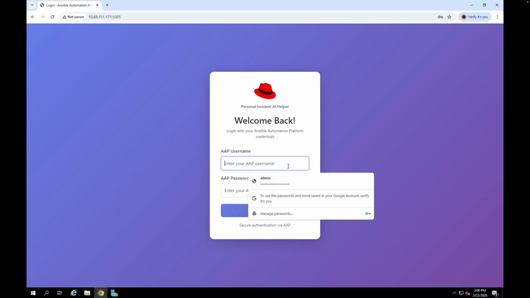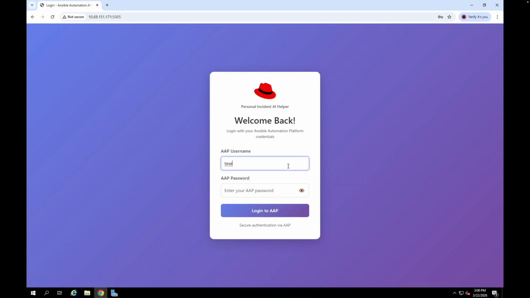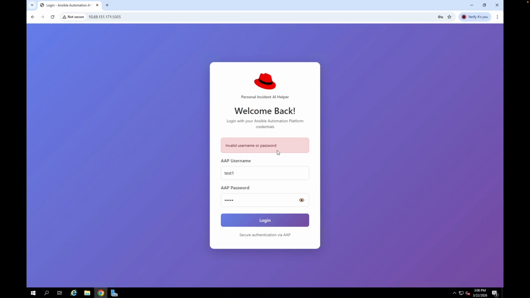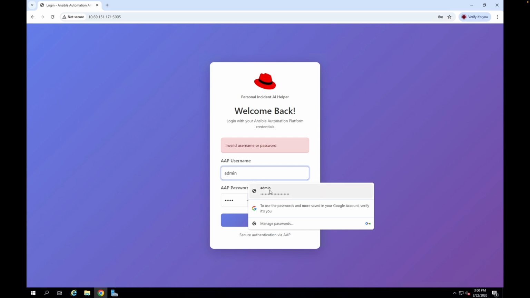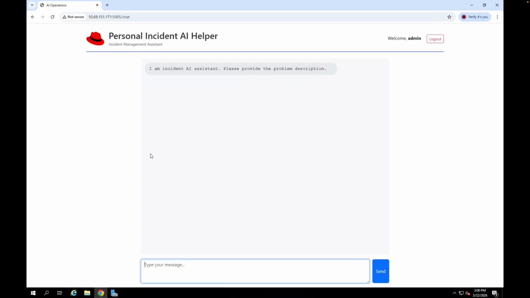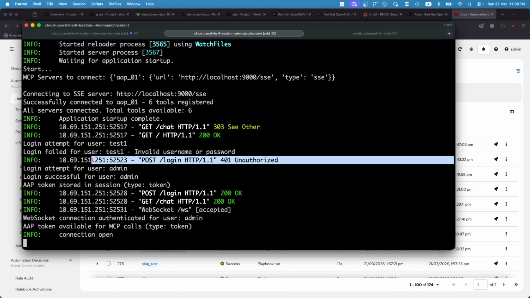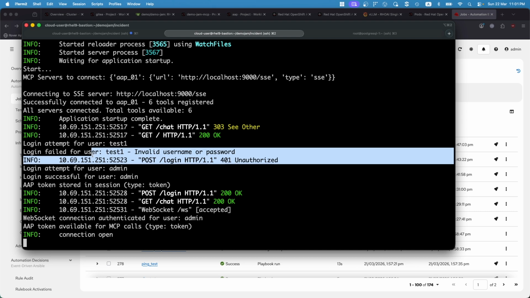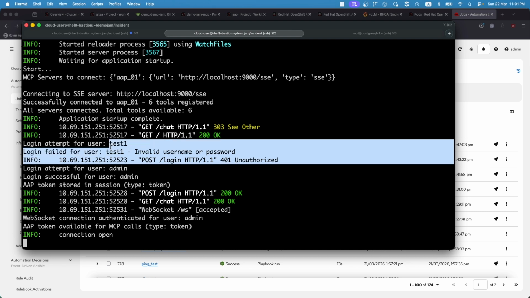So in this case, what I'm going to do is test an invalid user called test1 and give it a password that does not exist as well. If I do this, what I'm going to get back is an invalid username or password. If I use another user that exists within the system, I will then be able to access and enter the system itself. In the backend, I'm going to see a log that shows that I have tried to access the chatbot using an invalid user.